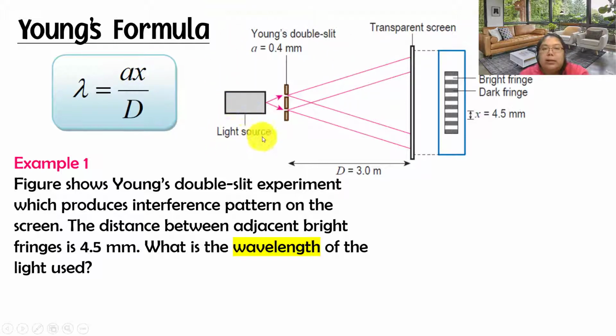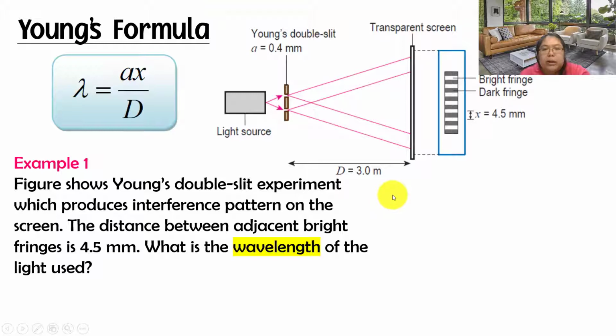Now the light source passes through a double slit. After that, they produce interference, bright and dark fringes. First, the info: they told you a is 0.4 mm. Make sure you convert the units. If all are in millimeters, it's okay, but you see D is in meters, so you need to convert. X, you also need to convert to meters.